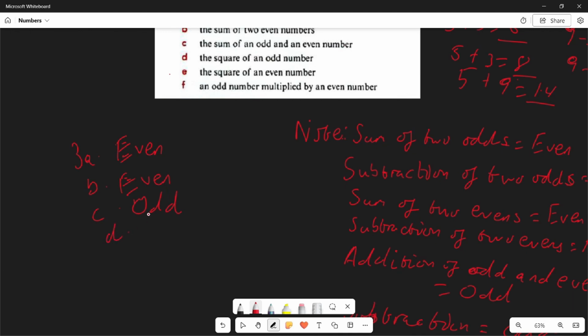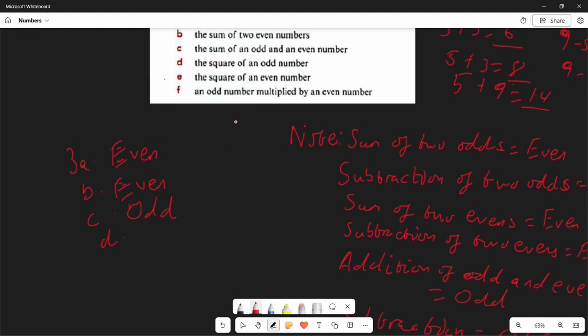So question D then asks us to state whether the square of an odd number will be even or odd. So for example, 3 square will equal 9, 5 square will equal 25, 7 square equals 49, 9 square equals 81. The more you go, the more you realize that the squaring of an odd number will always give an odd number.